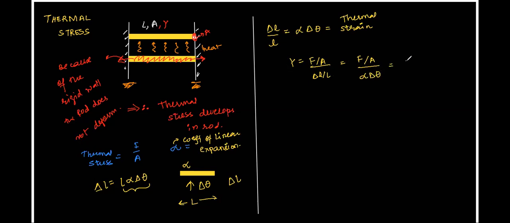This will be F upon A, that is cross section area, into alpha, the coefficient of linear expansion, into delta theta. So I have the force, the tensile or compressive force which is generated in the body, whatever, that F is equal to Y, Young's modulus, into cross section area A, into coefficient of linear expansion alpha, into delta theta. Please remember this, class, a superbly important definition or formula.